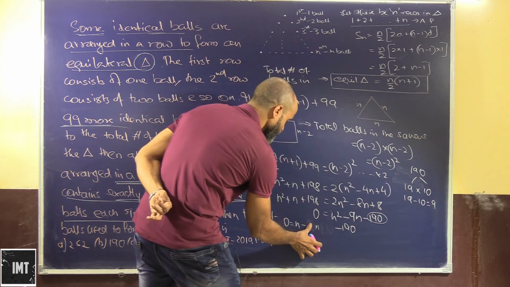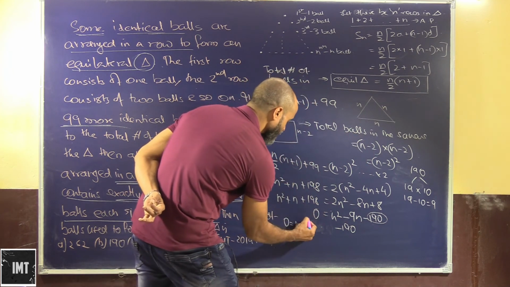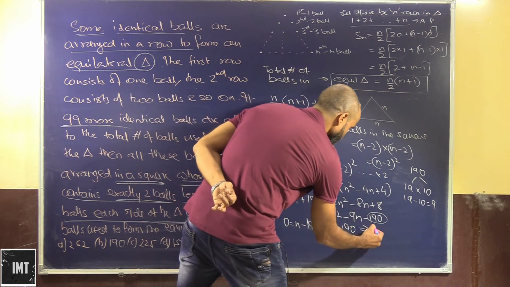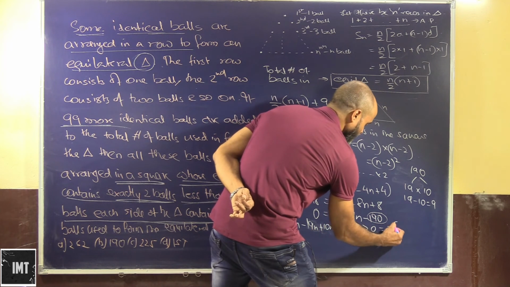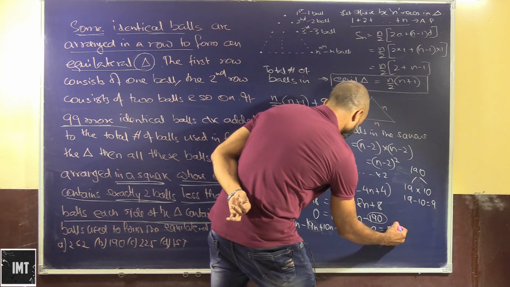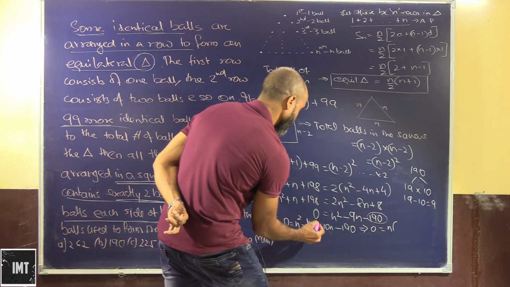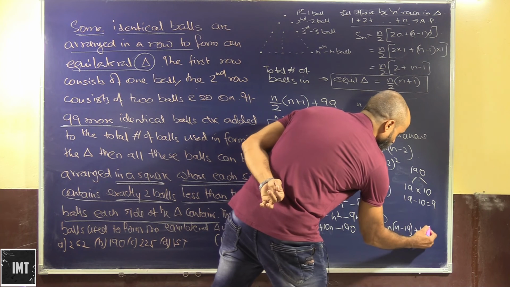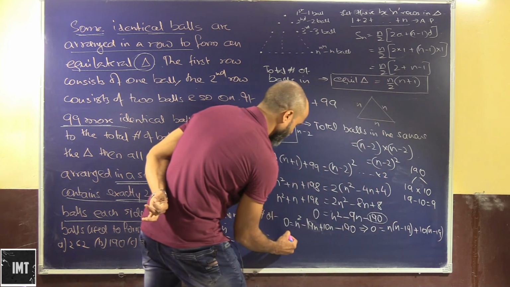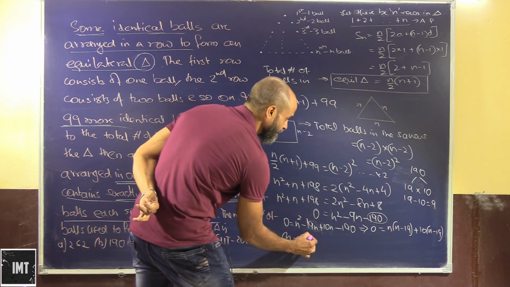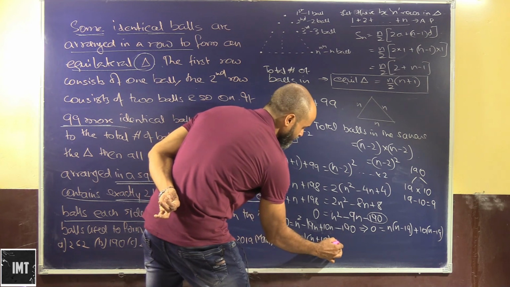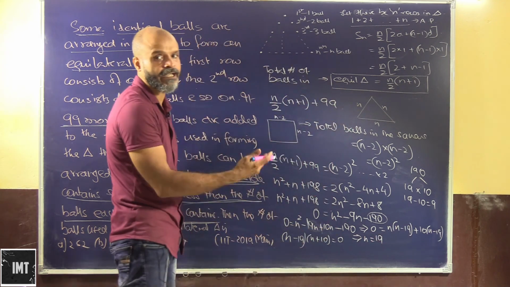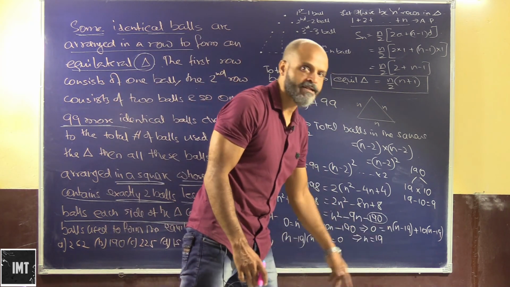Okay, so we can say that this is minus 19n plus 10n. So this gives us 0 is equal to n into n minus 19 plus 10 into n minus 19. So that will be n minus 19 into n plus 10 is equal to 0. So this gives us n is equal to 19. Of course we cannot consider n is equal to minus 10 here. n is equal to minus 10 cannot be considered.